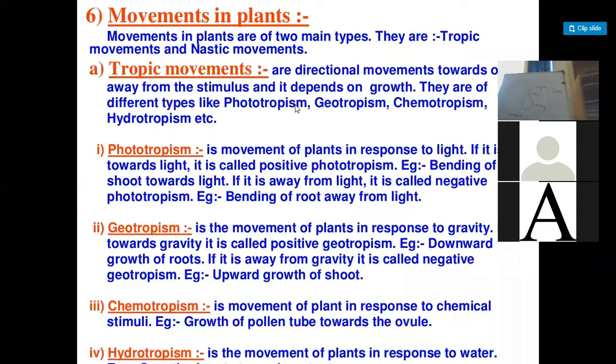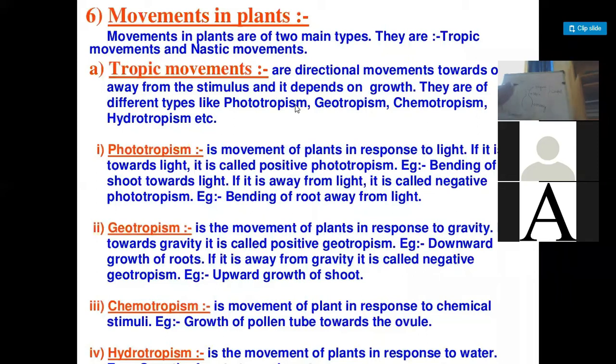Now as you know, the anther and filament are together known as the stamen, and it is the male part of the flower. In some of the plants, these are present both in the same flower. That flower we call a bisexual flower.